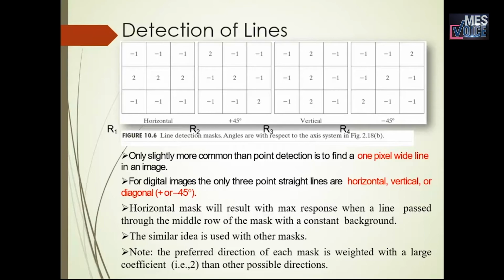So for a digital image, when we apply these 4 responses R1, R2, R3, R4: R1 detects horizontal lines, R2 detects 45-degree diagonal lines, R3 detects vertical lines, and R4 detects minus 45-degree diagonal lines respectively. So when applying these masks over an image, we can identify the particular line.